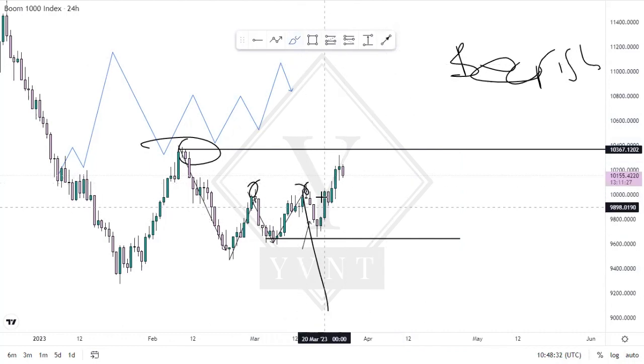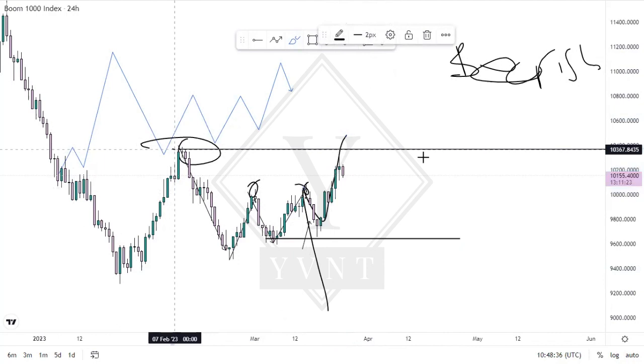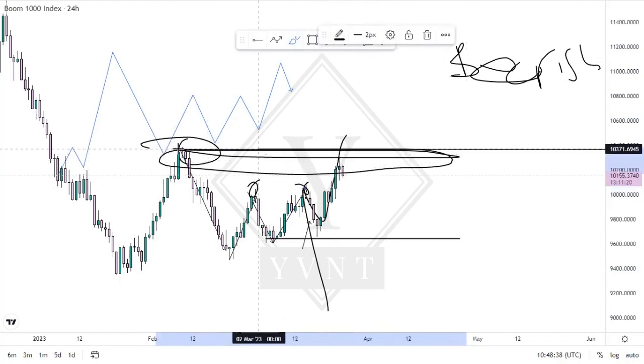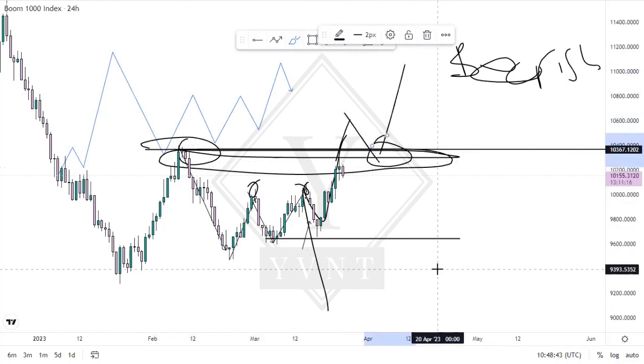what we expect for price to do is price is going to break to the upside, right? Break these highs so that we can be able to see that, okay, cool, now we are bullish, and then we are going to continue with our bullish market, right? And we're going to start taking buys.